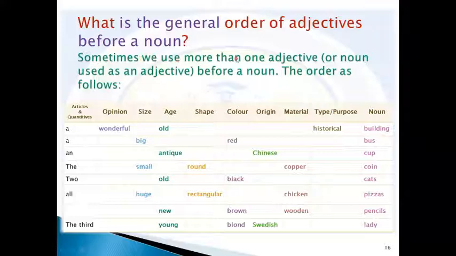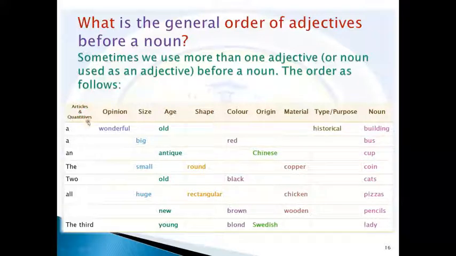Sometimes we use more than one adjective, or a noun used as an adjective before a noun, as in the case of abstract forms or material forms. The order is as follows, so we should follow this order in case we have different types of adjectives.